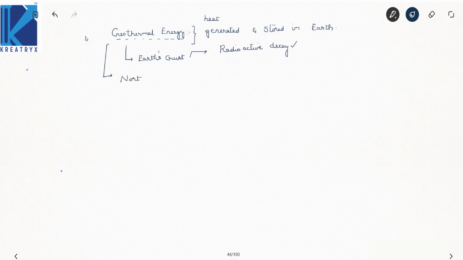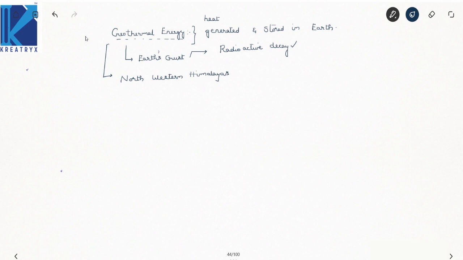Northwestern Himalayas, I'll write down the full thing. Where can you observe these geothermal sites? As we said, in the northwestern Himalayas.